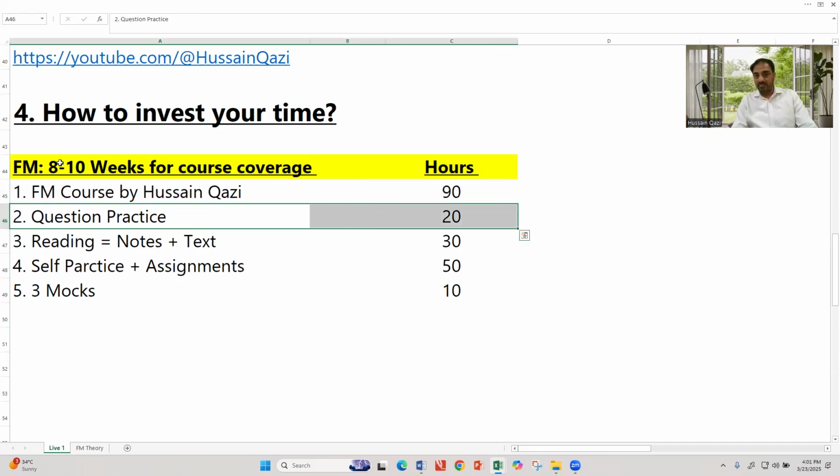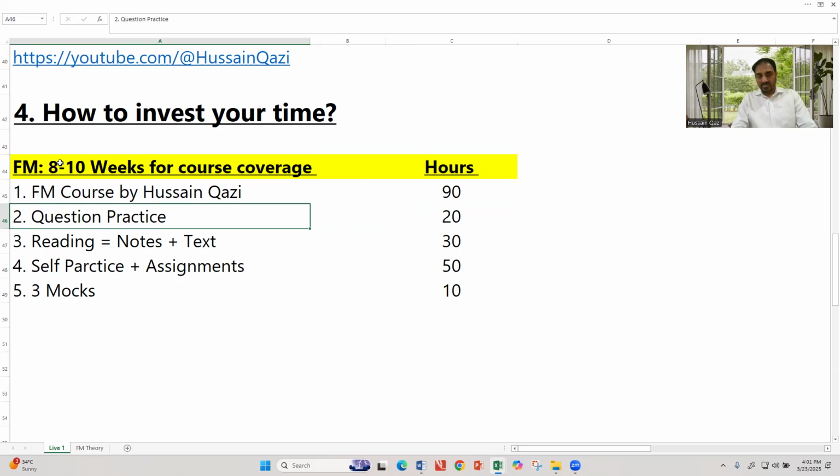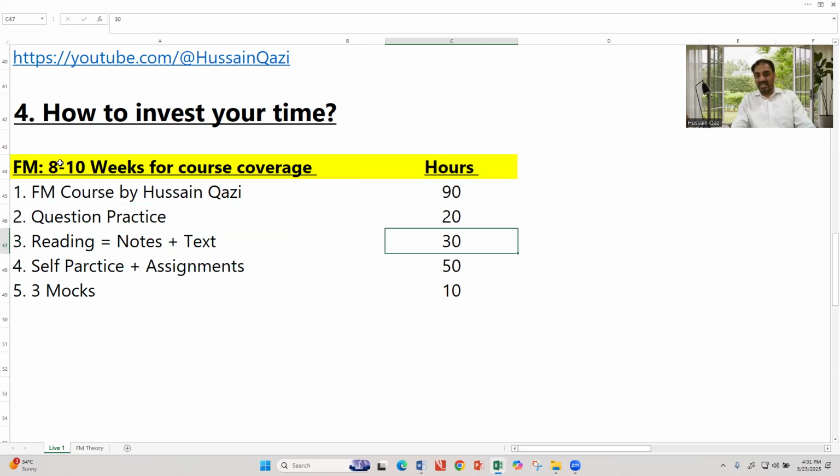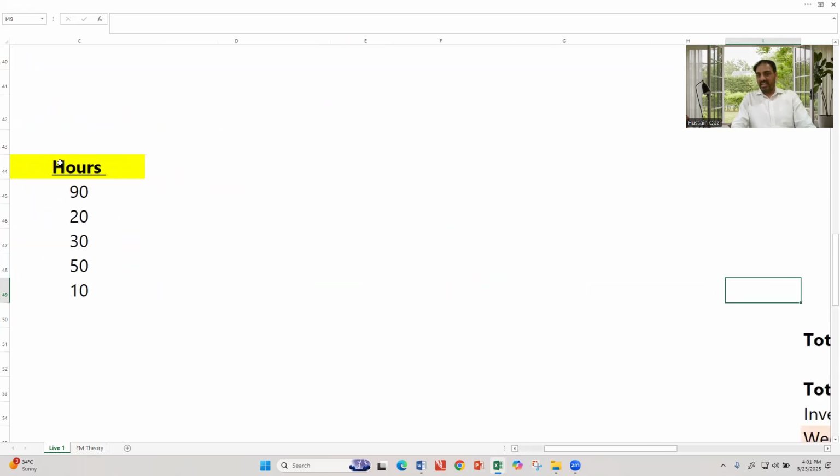Question practice, you require 20 hours. Reading time, notes plus text, you require 30 hours. Self-practice and assignment, 50 hours. Mocks, that's 10 hours.